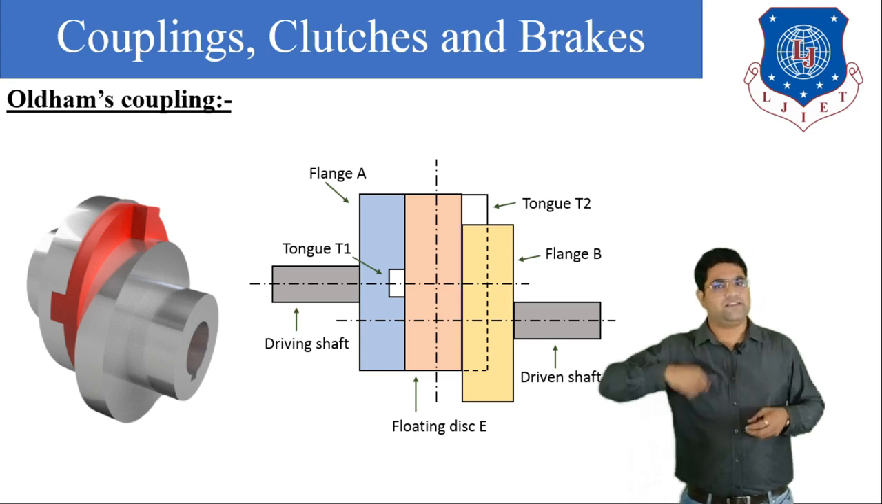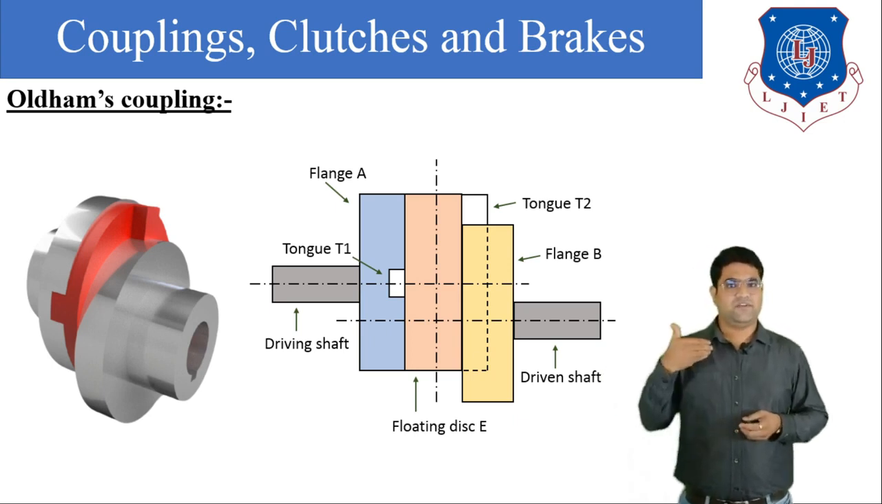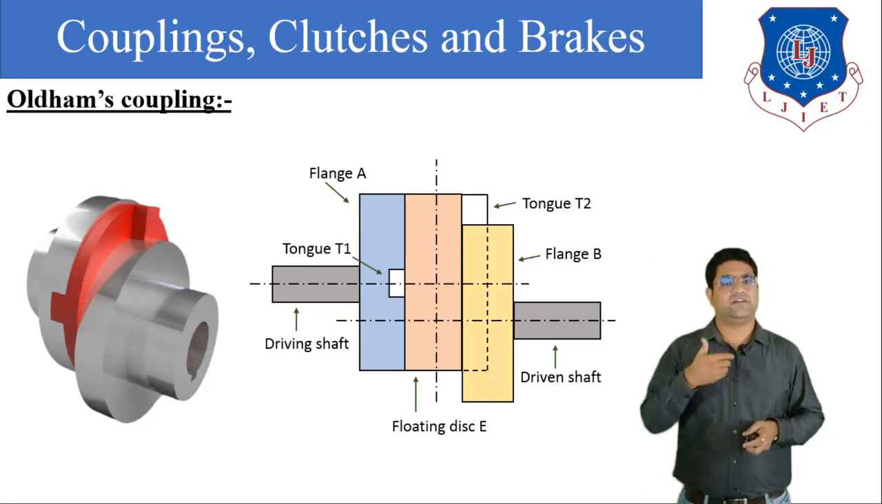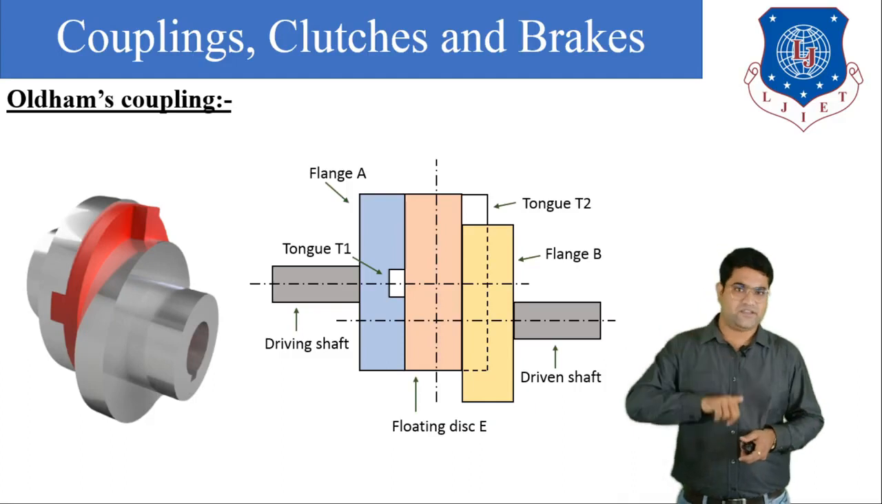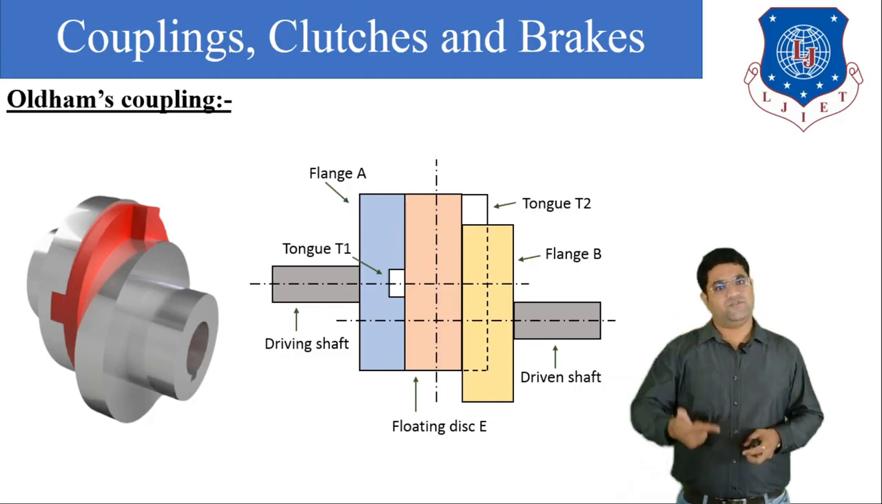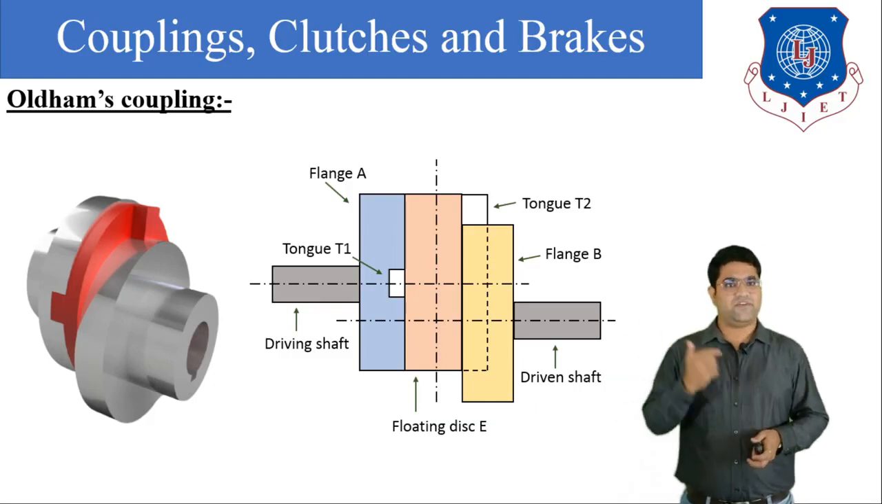So whenever flange A is rotated, with the help of tongue T1 and tongue T2 the disc slides in the slots of flange A and flange B, and again it rotates with flange A and flange B.